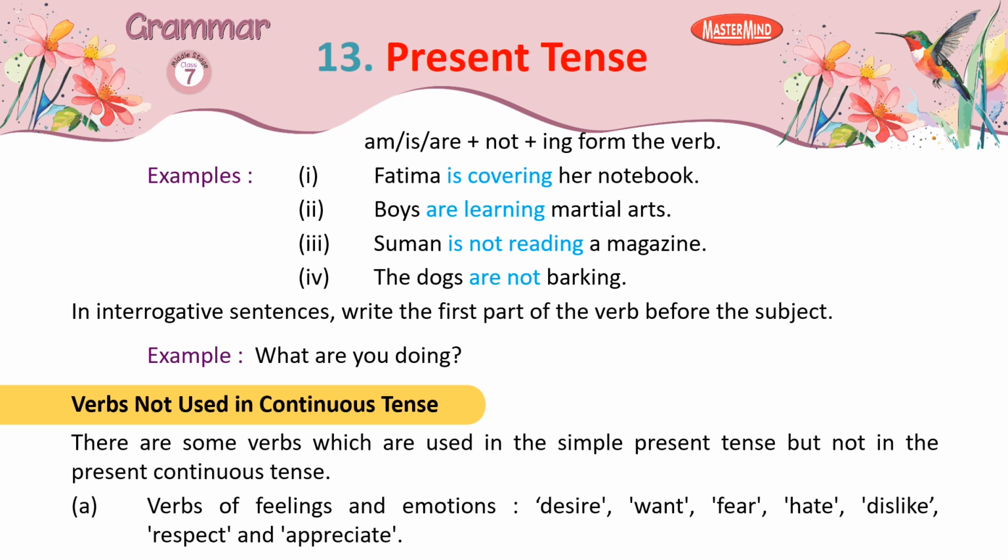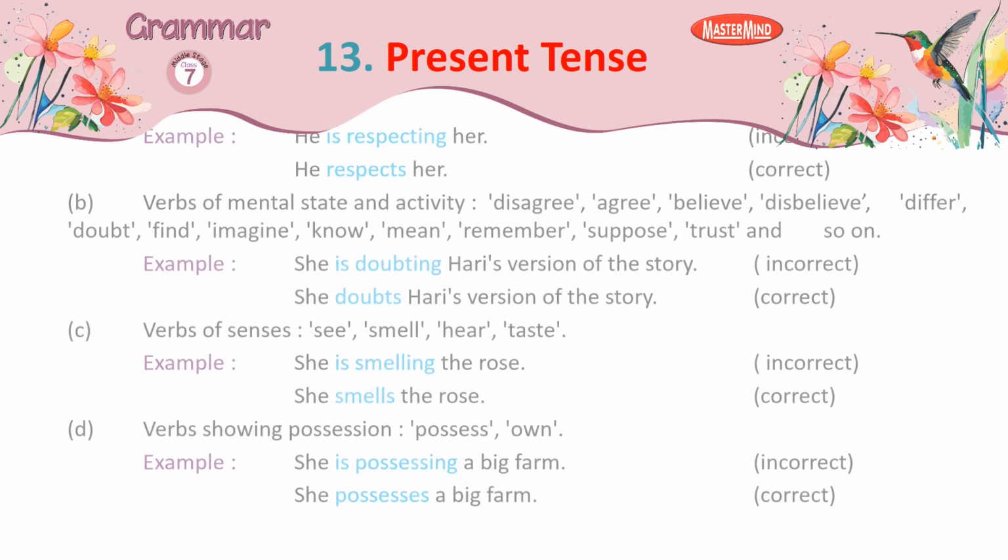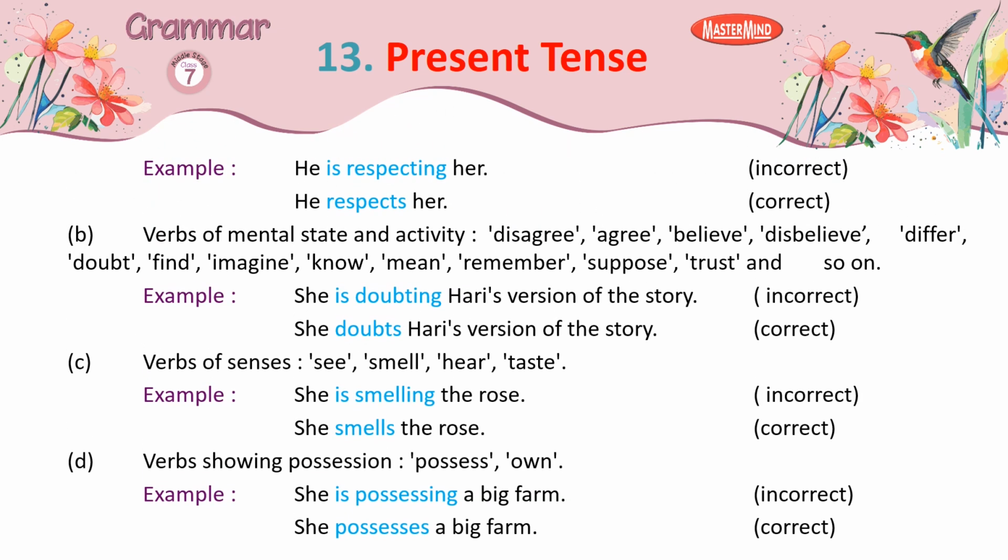Verbs not used in continuous tense. There are some verbs which are used in the simple present tense but not in the present continuous tense. A. Verbs of feelings and emotions: desire, want, fear, hate, dislike, respect and appreciate. Example, he is respecting her. Incorrect. He respects her. Correct.